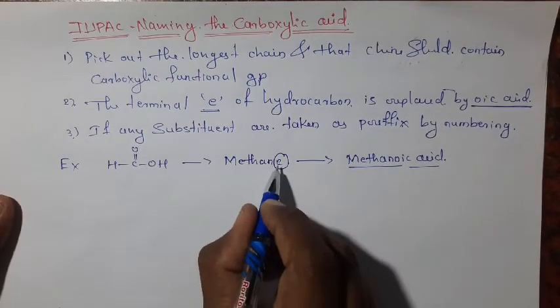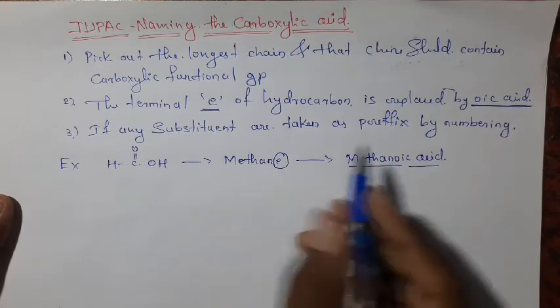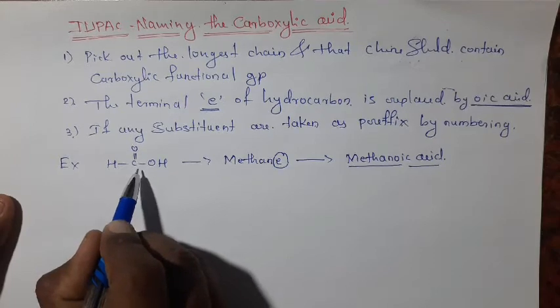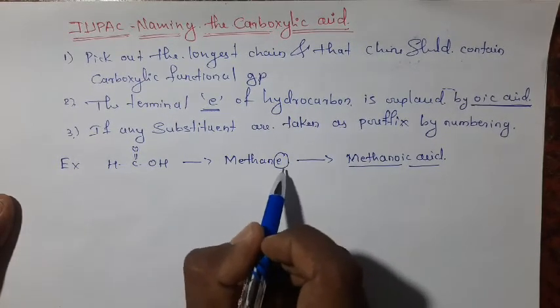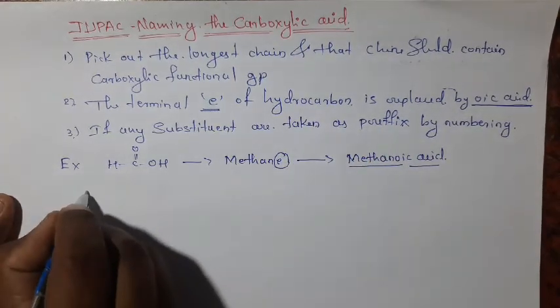Here we are just replacing the E of the corresponding hydrocarbon by oic acid. The compound containing one carbon atom is called methane, and here the E of methane is replaced by oic acid. This is the first example. Next, the second.